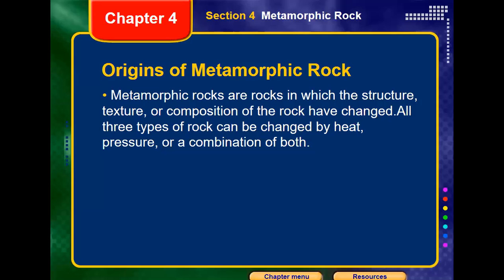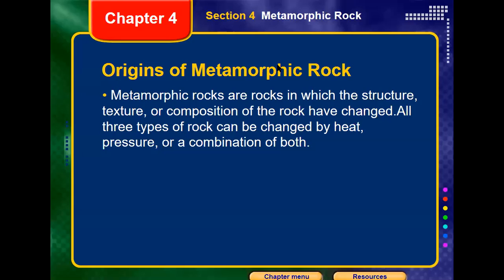So once we say, hey guys, what is the origin of the metamorphic rock? We said that the metamorphic rock originates from any other type of rock: igneous rock, sedimentary rock, or even an old metamorphic rock. Once it goes under heat and pressure, it could change to be a metamorphic rock. What would happen once these different types of rocks go under heat and pressure? They may change their structure, their composition, or their texture. So they will be a new kind of rock, and we call it a new metamorphic rock. Is it clear, guys?